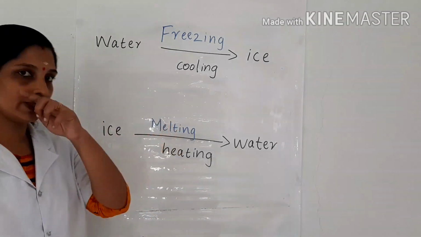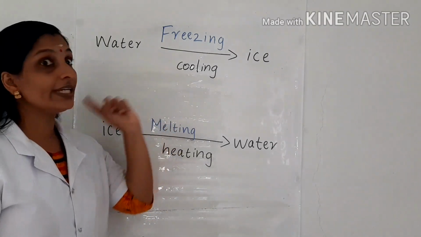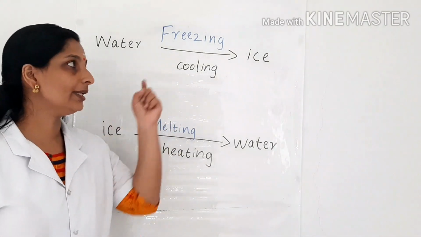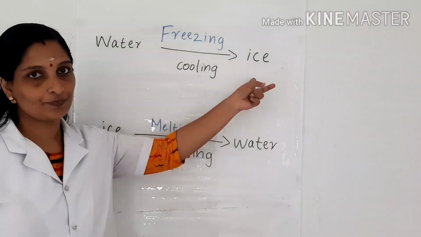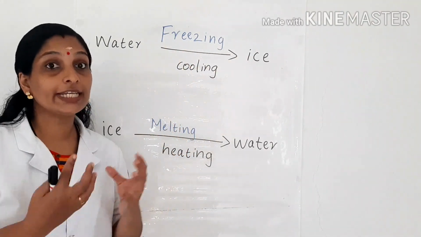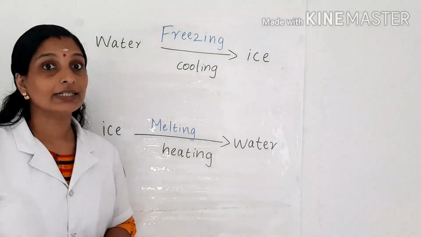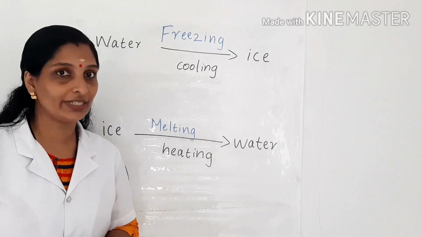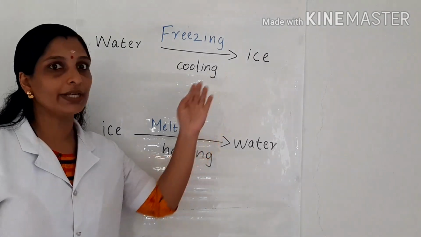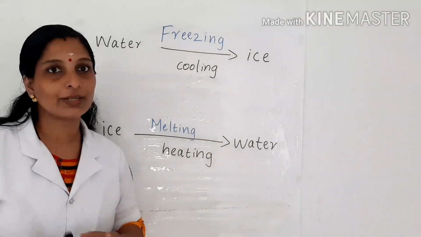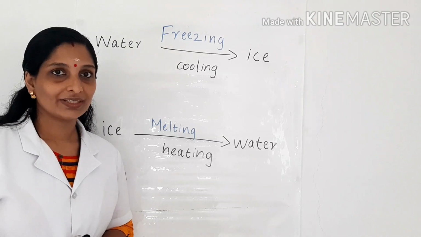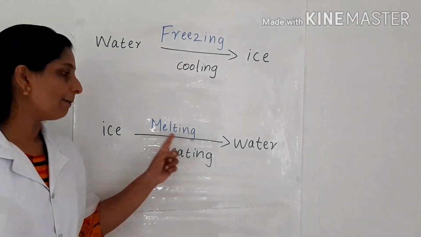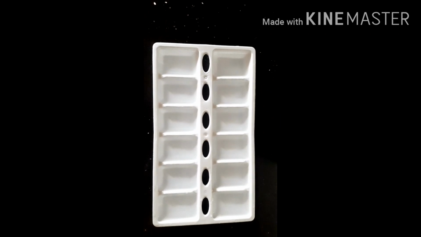In our third process, we freeze the water and then water becomes ice. So if we keep that ice outside for a while, what will happen? What change can you notice? That ice will become water after some time. That process is known as melting.